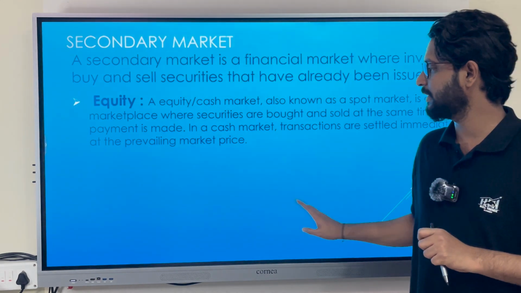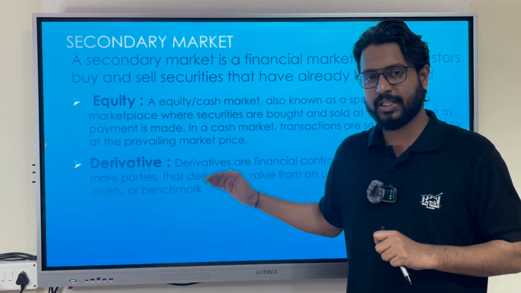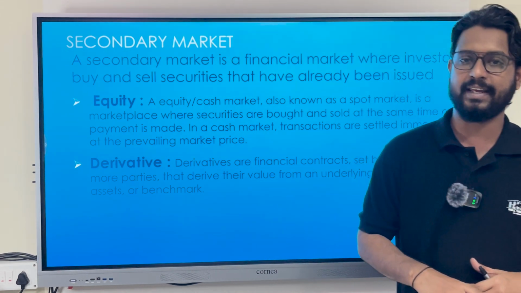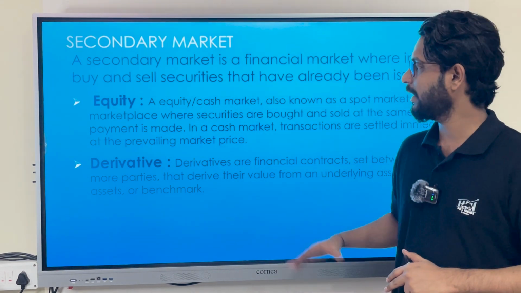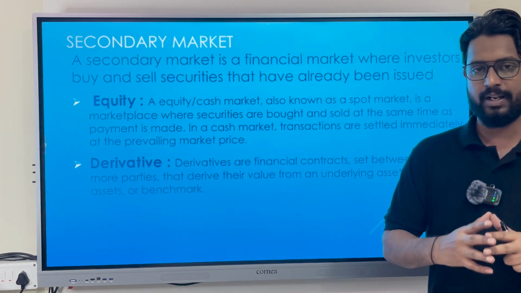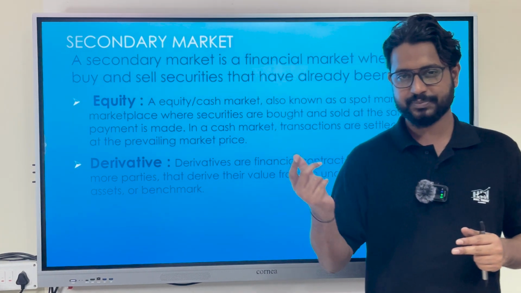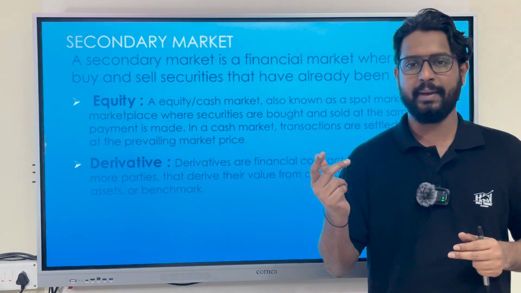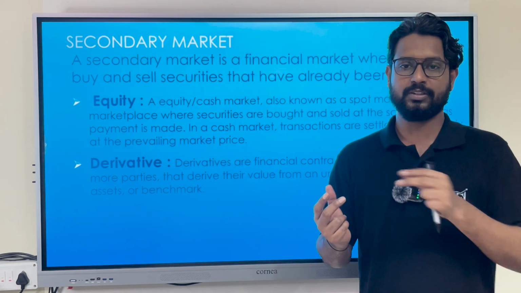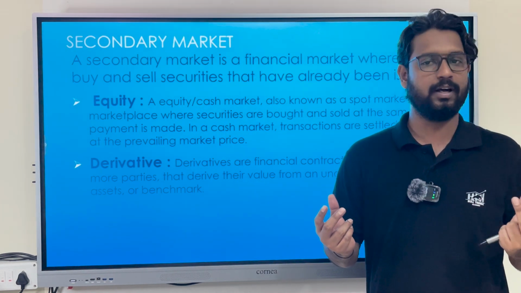The second thing is derivatives. Derivatives are nothing but a contract or a set of contracts that has been derived from an underlying asset, especially equity. Let me give you an example. Let us say there is a lemon. Lemon is nothing but equity, and the juice derived from this lemon is lemon juice.